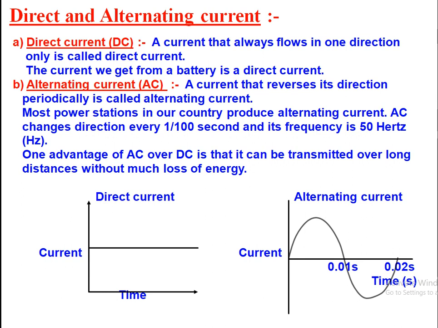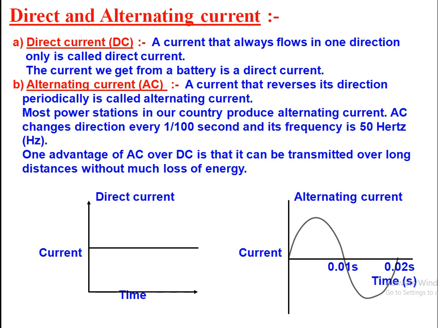So from these two figures, it is clear that direct current has a very constant value with respect to time. So the current that always flows in one direction and does not change with respect to time is called a direct current. Whereas alternating current changes with respect to time and its magnitude also changes.